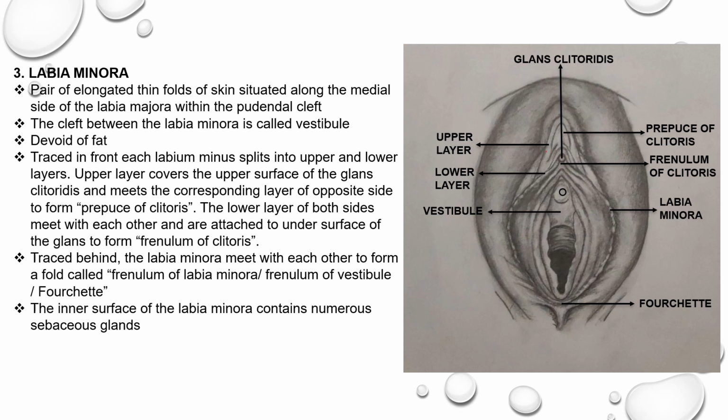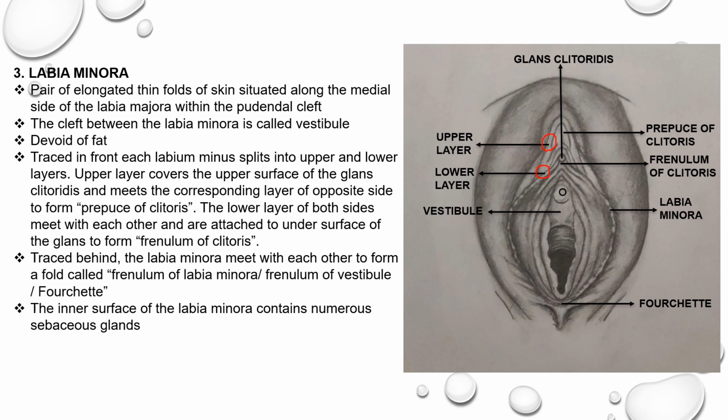If you take the upper layer, it covers the upper surface of the glans clitoridis and meets the corresponding layer of the opposite side to form the prepuce of the clitoris. You can appreciate the prepuce of the clitoris in this diagram. The lower layers of both sides meet with each other and also attach to the under surface of the glans to form the frenulum of the clitoris. You can appreciate the glans clitoris, and just below it, the frenulum of the clitoris.